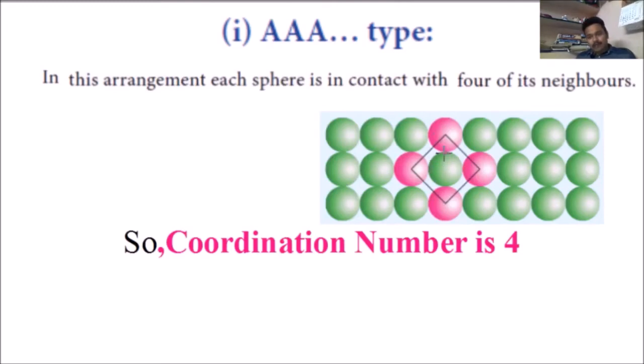One atom, this green color atom I am going to observe, is in contact with how many different atoms? 1, 2, 3, 4.